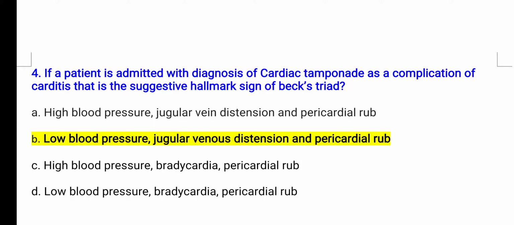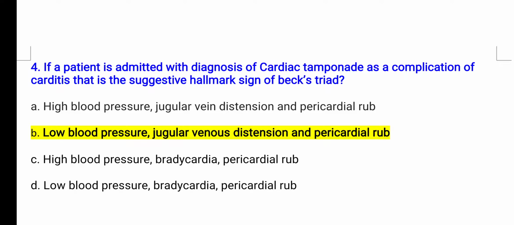Option A is high blood pressure, jugular vein distension, pericardial rub. Option B is low blood pressure, jugular vein distension, pericardial rub. Option C is high blood pressure, bradycardia, pericardial rub. Option D is low blood pressure, bradycardia or pericardial rub. So option B is correct, that is low blood pressure, jugular vein distension and pericardial rub, because